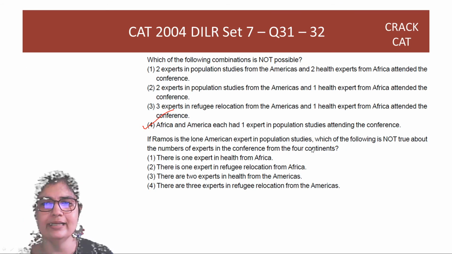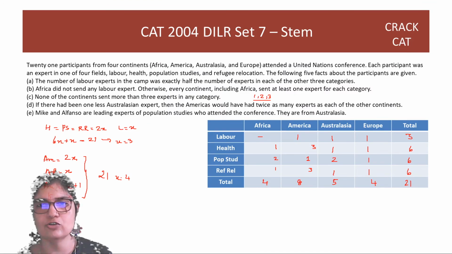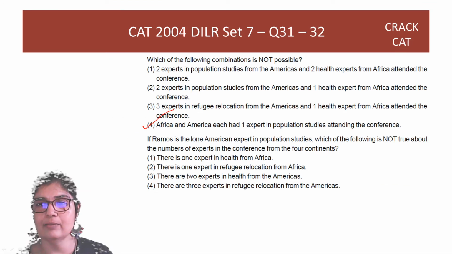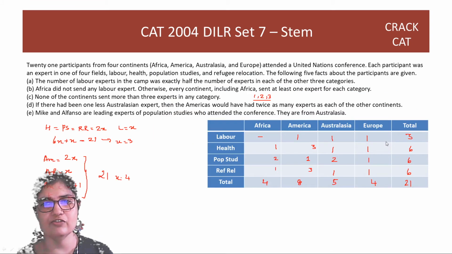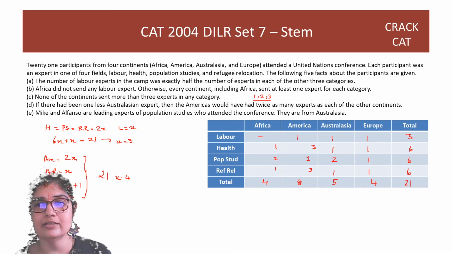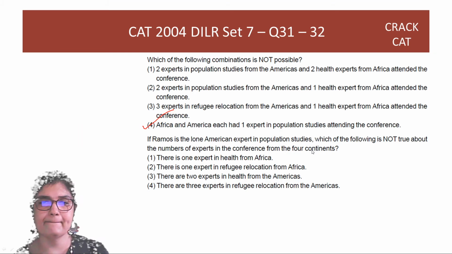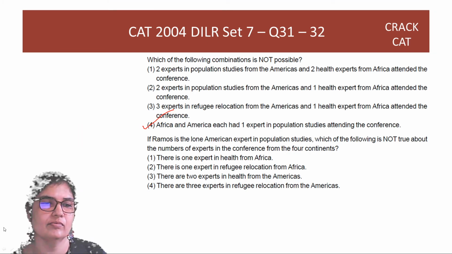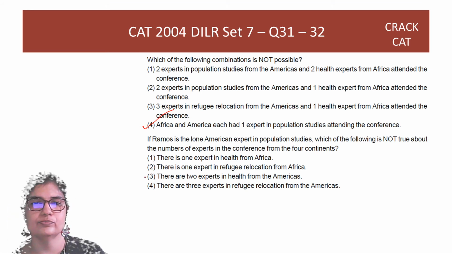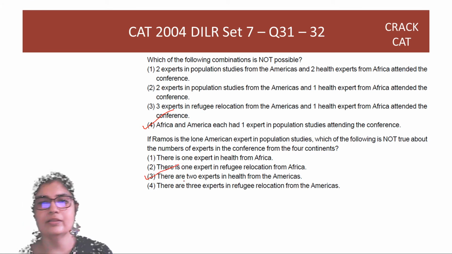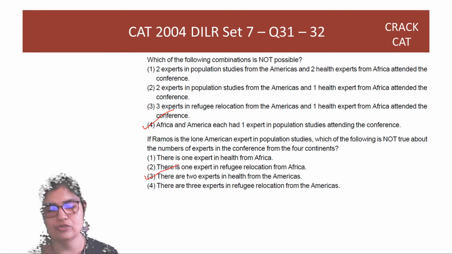There's one expert in health from Africa. That's true. You want not true. Please guys remember that you want to find out not true. There's one expert in refugee relocation from Africa. This is true. There are 2 experts in health from the Americas. There are 3 experts in health from the Americas. So third option is not true. This third option is not true. 3 experts in refugee relocation is also true if you check, right?